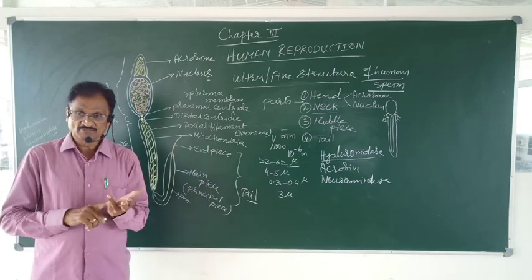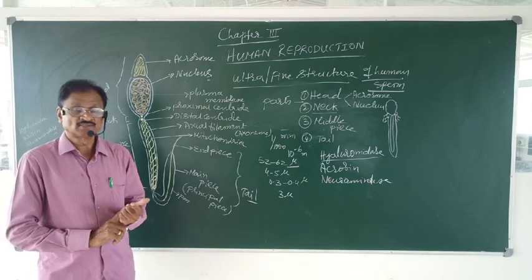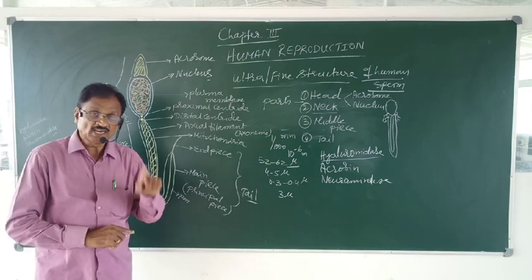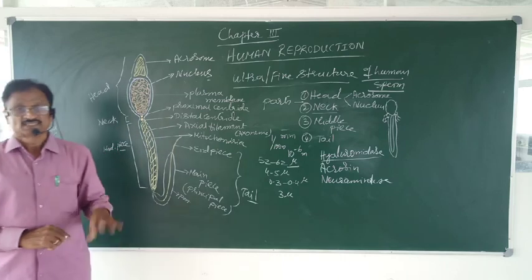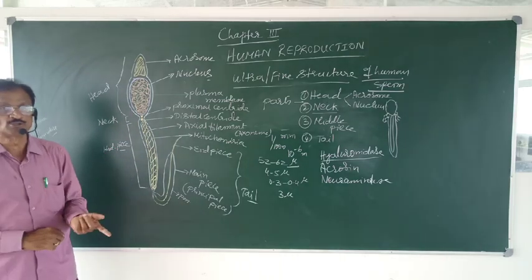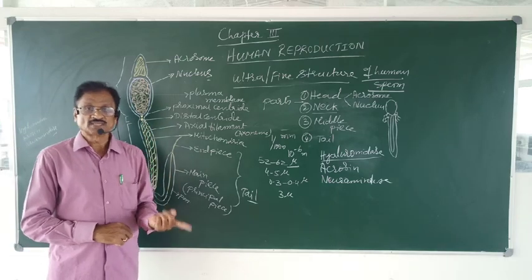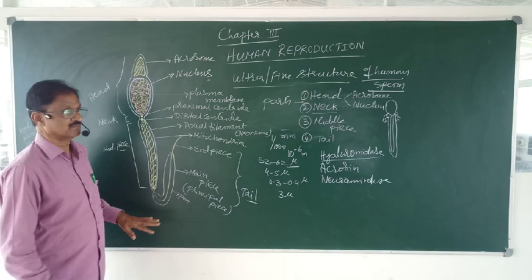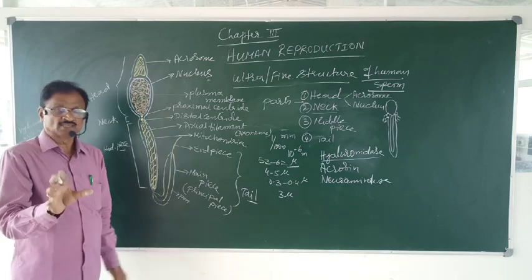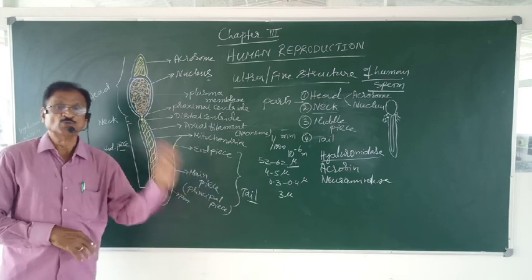Seminal vesicle, prostate gland, and bulbourethral gland of the male reproductive system secrete semen, which is rich in fructose and even calcium and even some proteolytic enzymes. That semen is the media in which the sperms move.